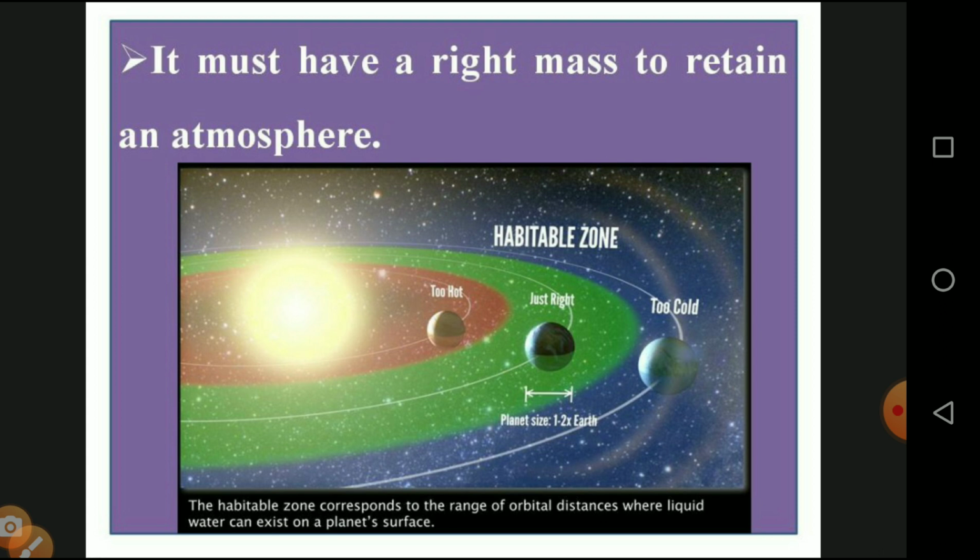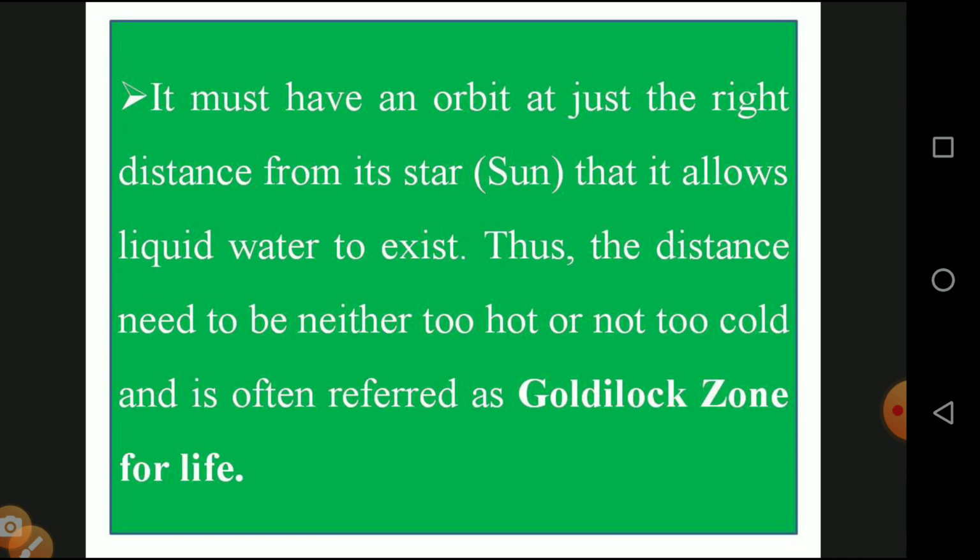It is not too hot and not too cold; just right, between normal cold and normal heat. That is called a habitable zone. And it must have an orbit at just the right distance from the star, the sun, that allows liquid water to exist. Thus the distance needs to be neither too hot nor too cold, and this is often referred to as the Goldilocks zone of life. The Goldilocks zone of life is a one mark question.